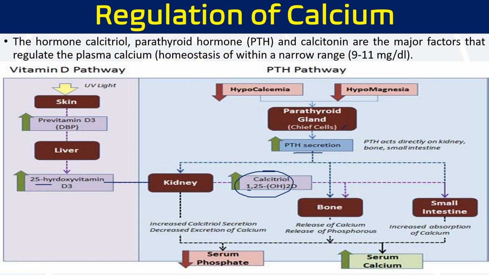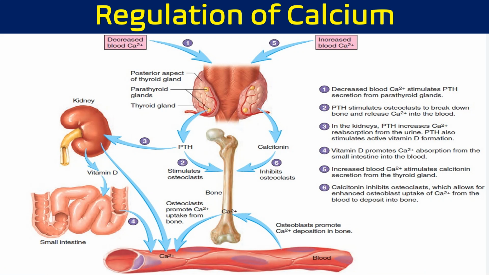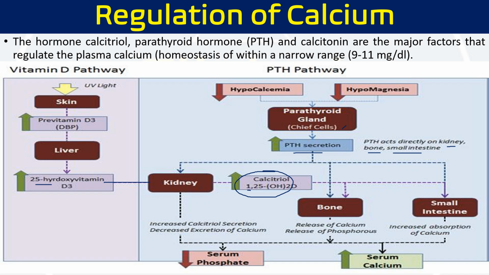So this PTH works on our kidney, as you are going to see. It works on the kidney, on bone, and on the small intestine. What it does on the kidney, on bone, and on the small intestine, and how it helps in the regulation, we are going to see. First, we will see how vitamin D3 works in our body.